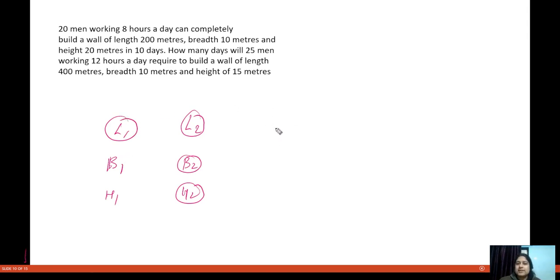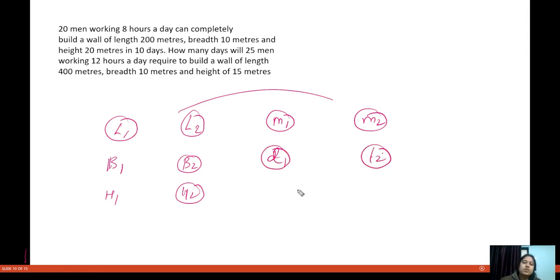Now the workers are working. The number of men, let us take M1, and for the second wall M2. For the time they work in a day, we will take T1, and here T2. For the number of days, we take D1 and D2.